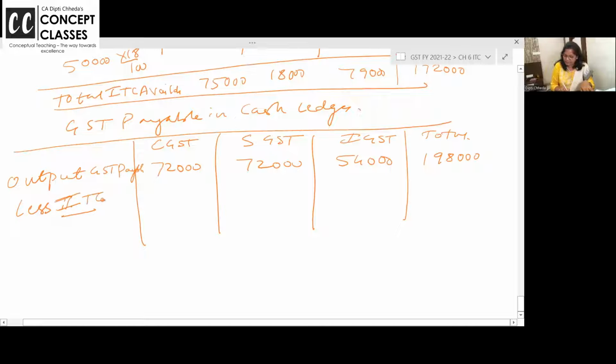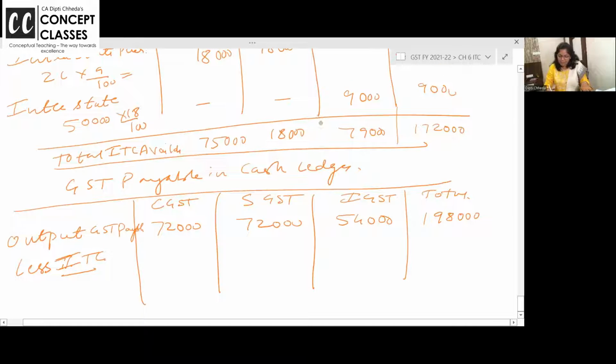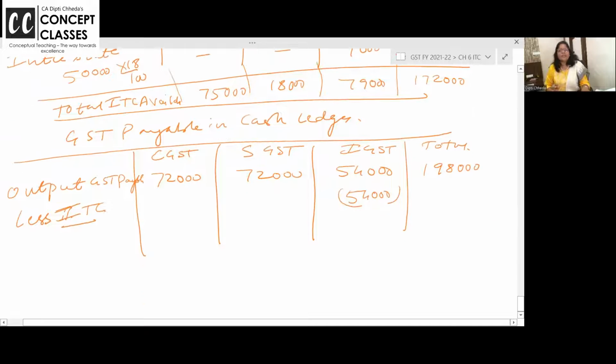Less ITC. So how much output IGST is available? Please look at the screen. 79,000. And your IGST is 54,000. So 54,000 की liability तो पूरी खत्म होगी. Still you have balance of IGST. Yes.